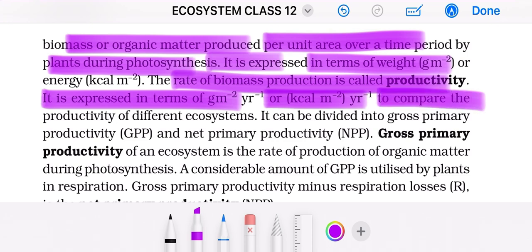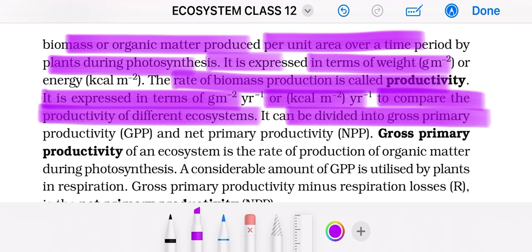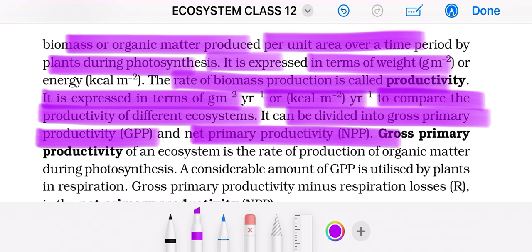To compare the productivity of different ecosystems, it can be divided into gross primary productivity and net primary productivity.